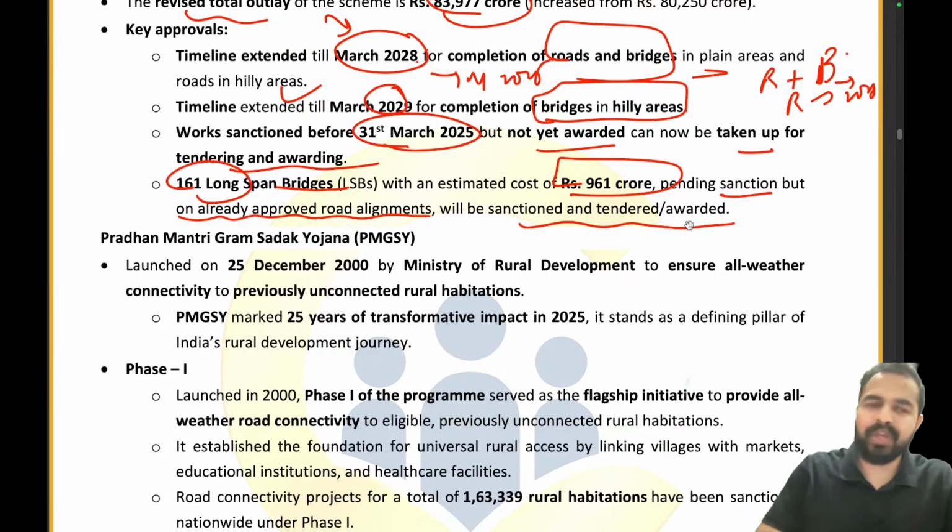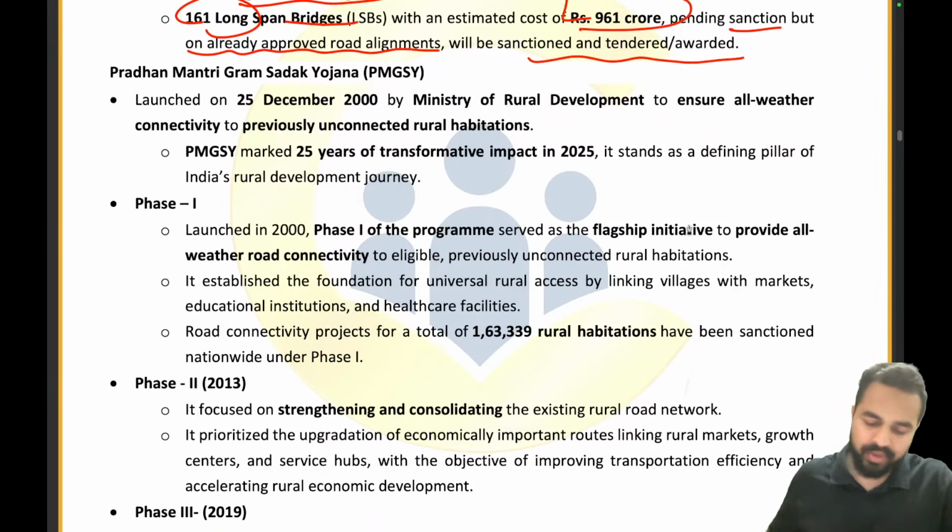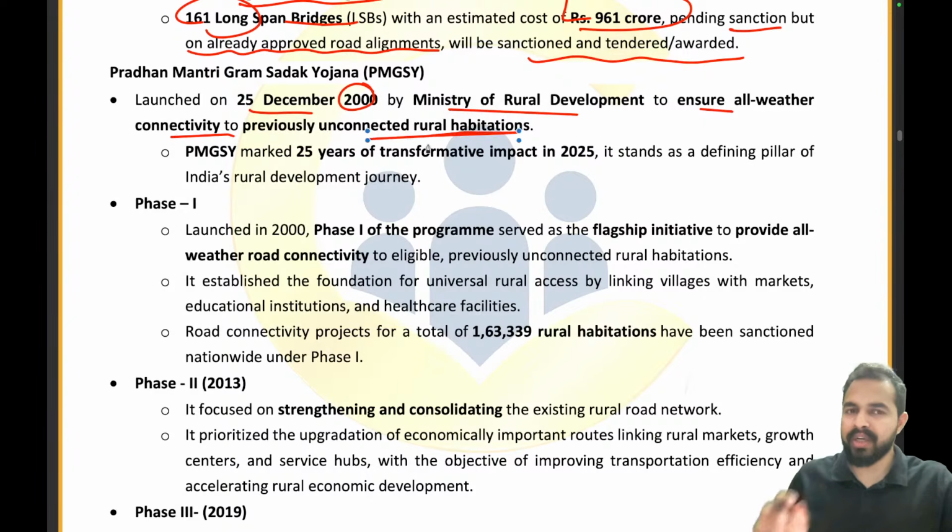Clear? Now let's try to cover the different phases of Pradhan Mantri Gram Sadak Yojana. See guys, the very first one was launched on 25th December 2000 by the Ministry of Rural Development to ensure all weather connectivity to previously unconnected rural habitations. So the unconnected rural habitations, we are providing them all weather connectivity, right? 25 years of the Pradhan Mantri Gram Sadak Yojana was also marked last year.